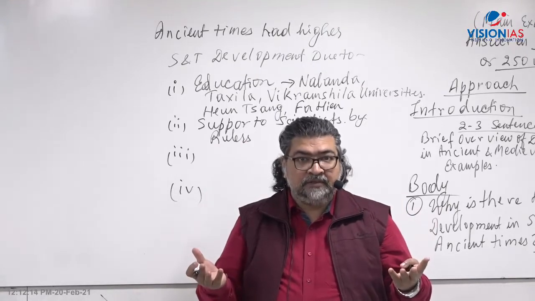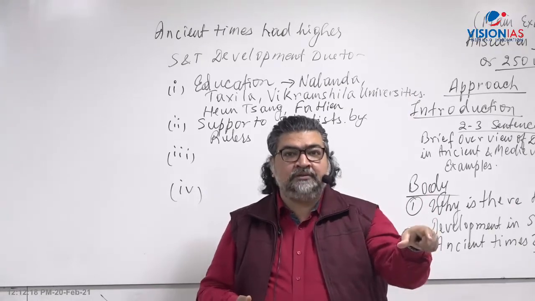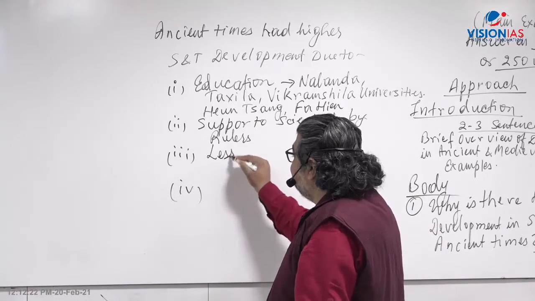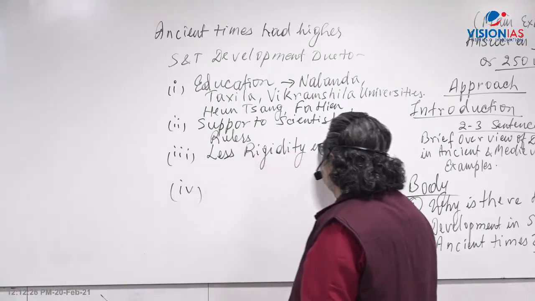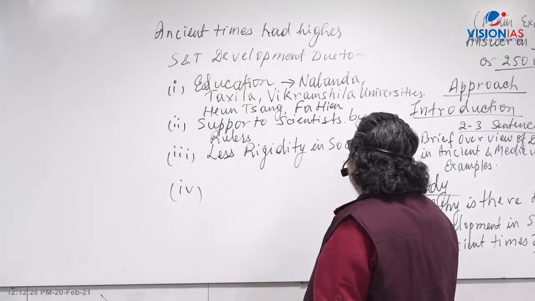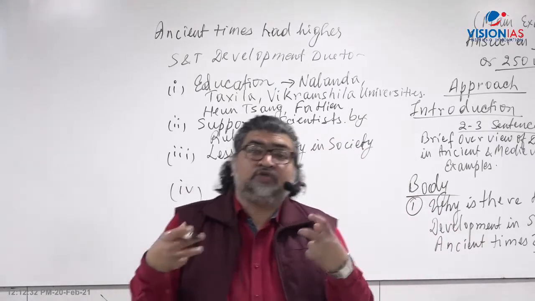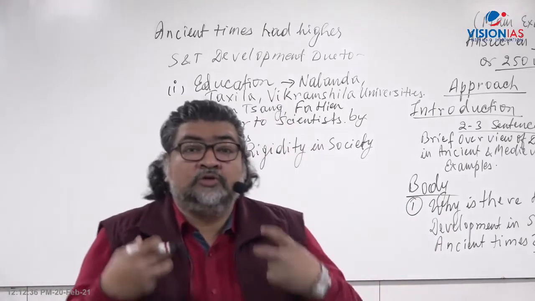So there was also a societal aspect there, right? People in the society. So what comes here? There was less rigidity in society. Society did not become totally orthodox or get trapped with orthodoxy.